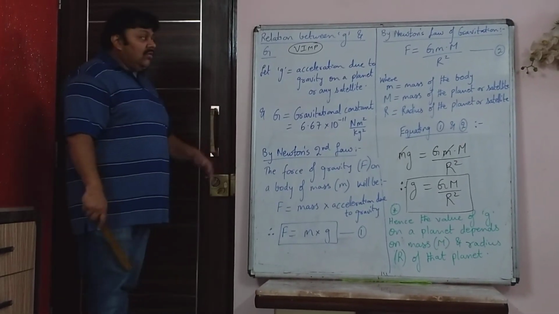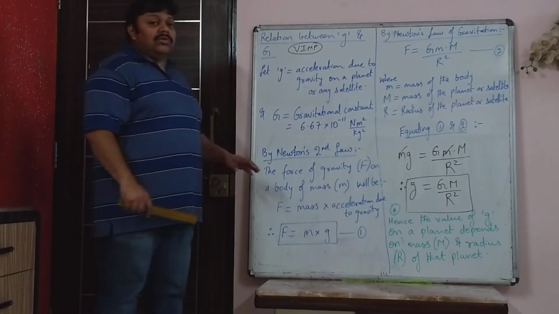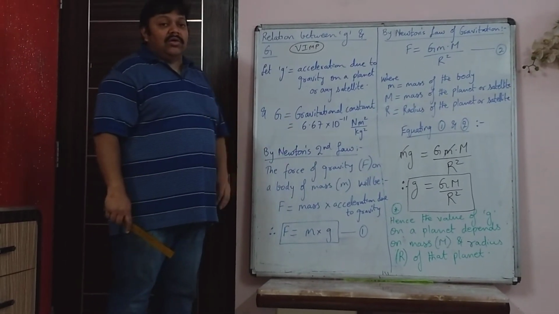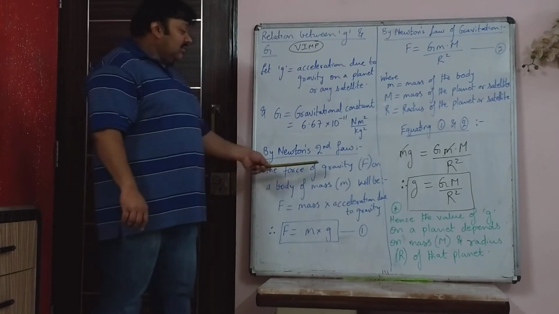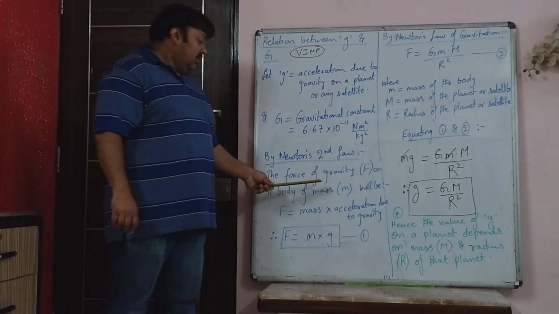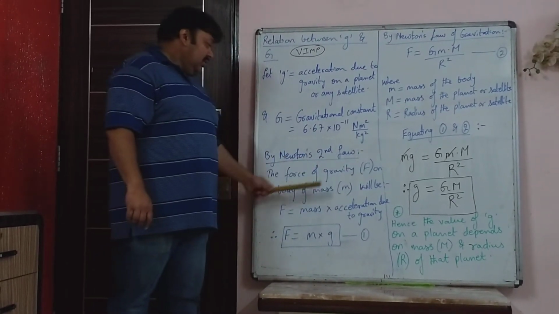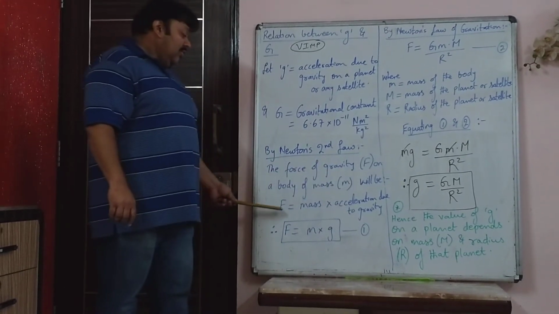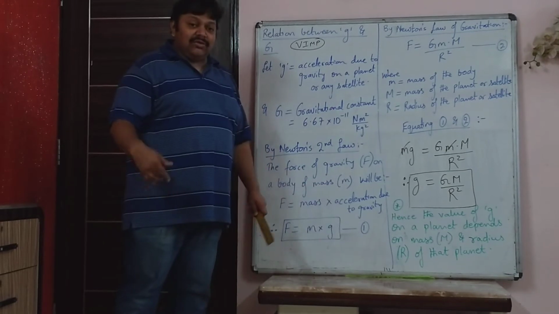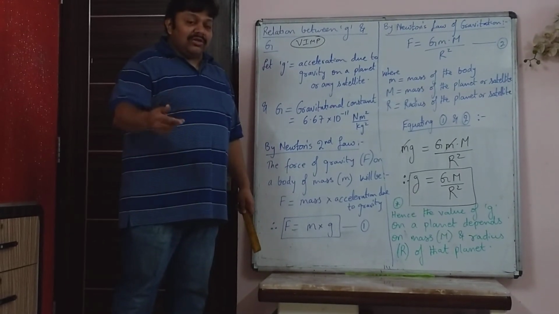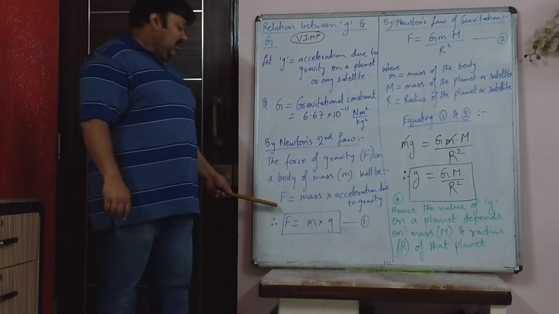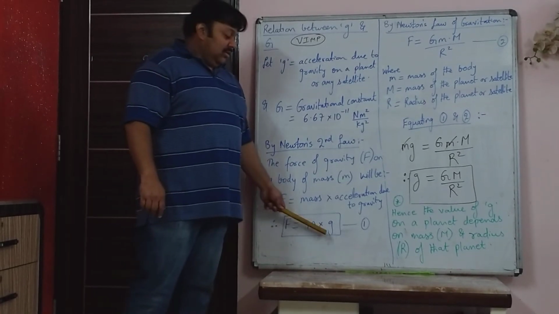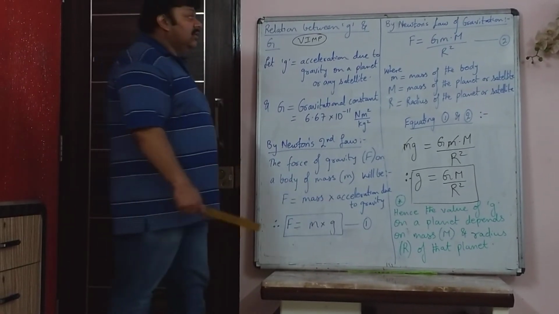So how do we do the derivation? There are just two things. You're using Newton's second law and Newton's law of gravitation. By Newton's second law we say that the force of gravity, capital F, on a body of mass m will be given by force is mass into acceleration. So in this case acceleration is acceleration due to gravity. So force is mg. That is equation number 1.